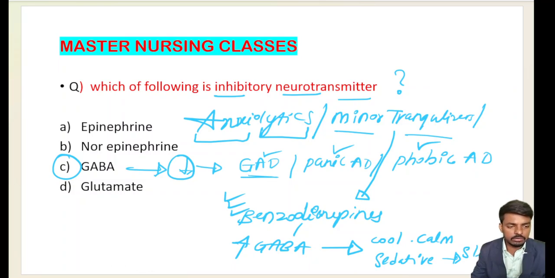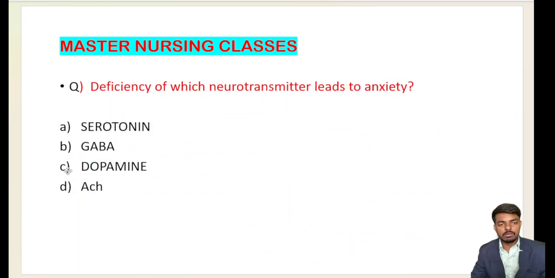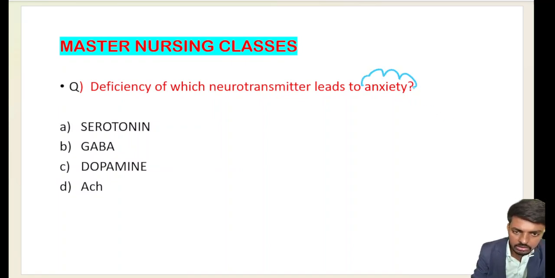That is very important. Let me read the question: deficiency of which neurotransmitter leads to anxiety? Just now I have explained the pathophysiology of all this. Anxiety is an uneasiness arising out of anticipation of danger.